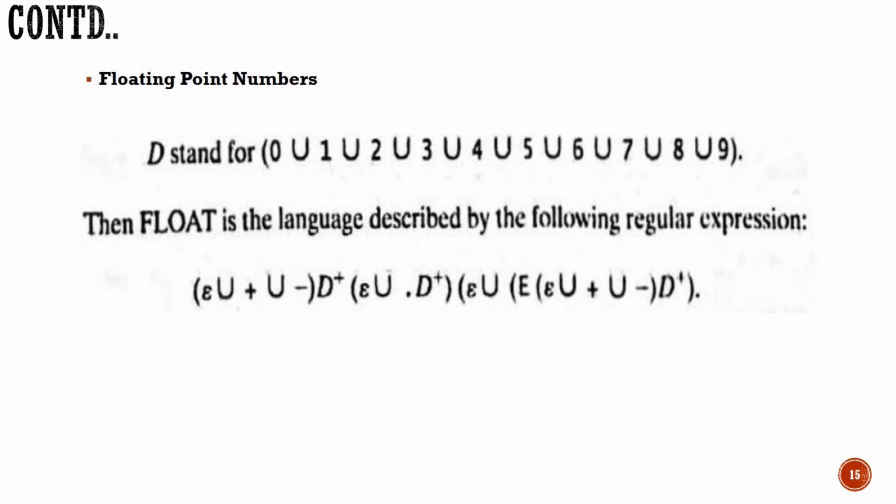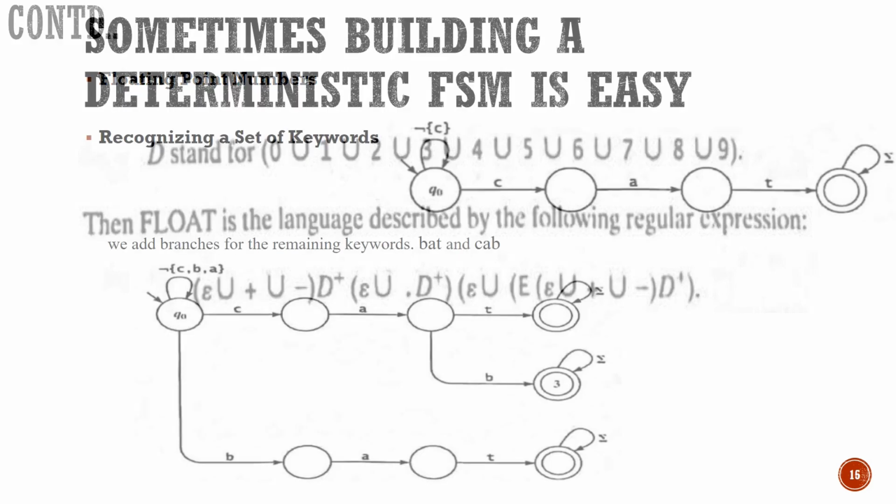Now let us take the example of floating point numbers. Now what is this one? 0 or 1 or 2, this represents the digits. If I want to represent a floating point number, how will it be? The beginning sign may be optional, that is epsilon, or I can have a plus symbol, or I can have a minus symbol. Then d plus, any number of digits. Then I can have a dot, or I can have the scientific notation. Then again at the end I can have digits present. So building the regular expression is easy in these scenarios.